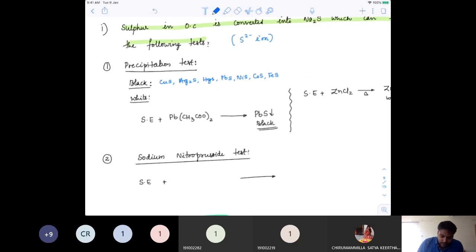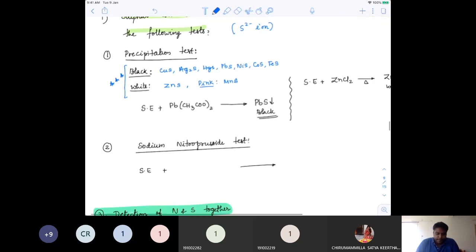Another important detection is zinc. ZnS is a white precipitate, whereas MnS is a pink or buff precipitate. In quantitative analysis in inorganic, you have to remember these colors. It's very, very important.